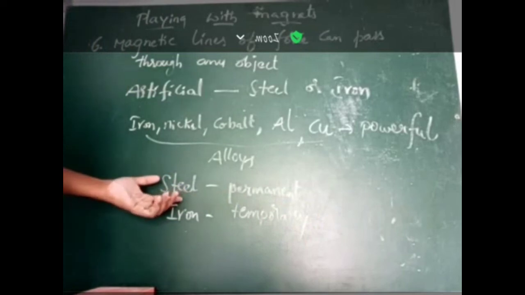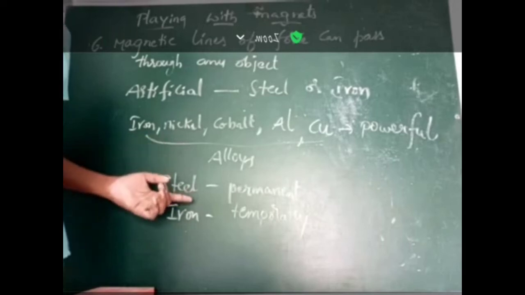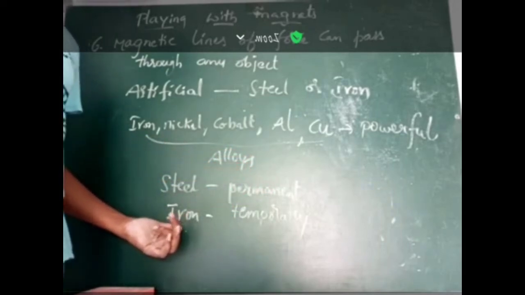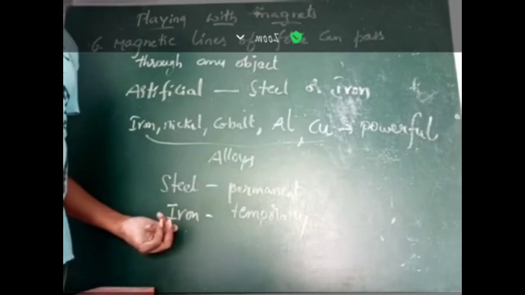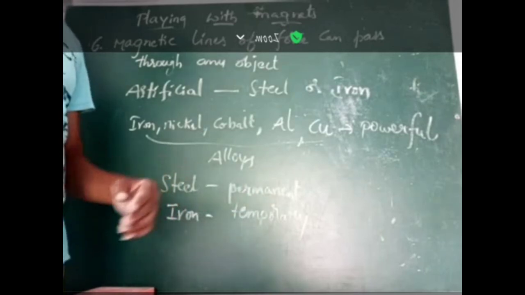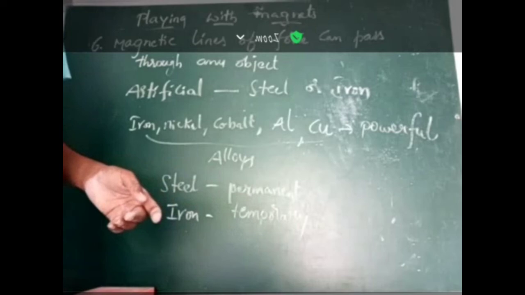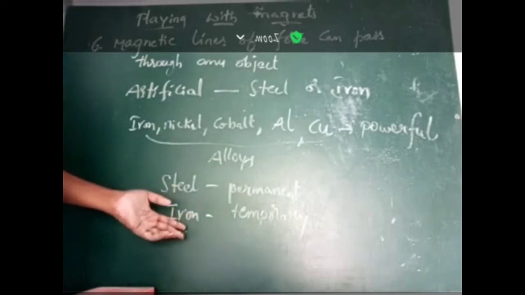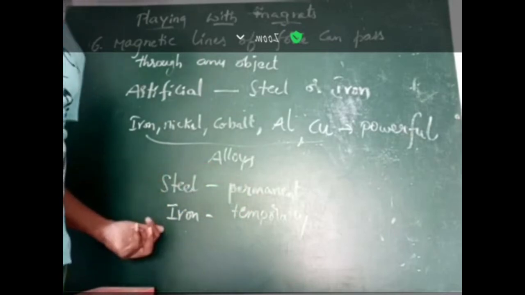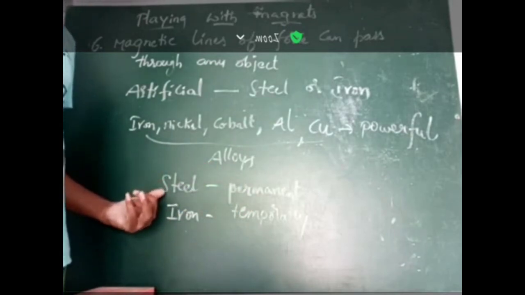Steel is a magnetic material, so we can make this magnetic material into a magnet, and it will be a permanent magnet. We can also make iron into a magnet, and those are called temporary magnets. Of course, we can make soft iron a permanent magnet too, but comparing steel and iron, steel is used to make the strongest permanent magnets.